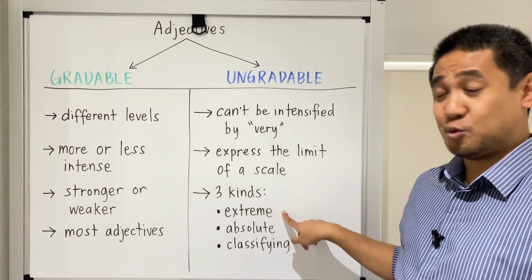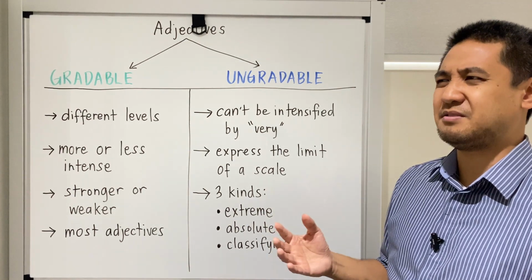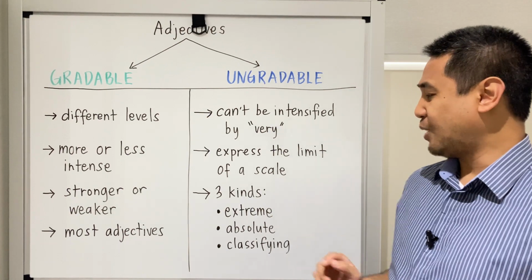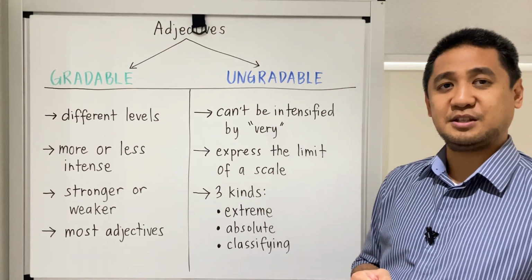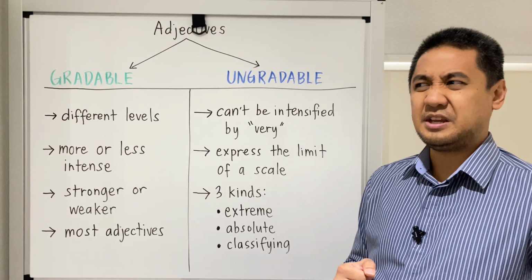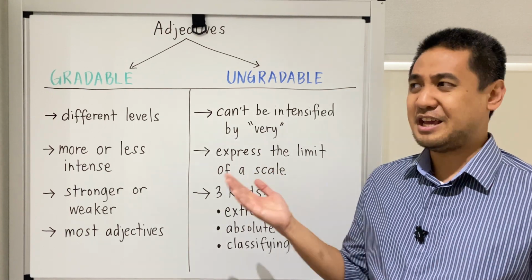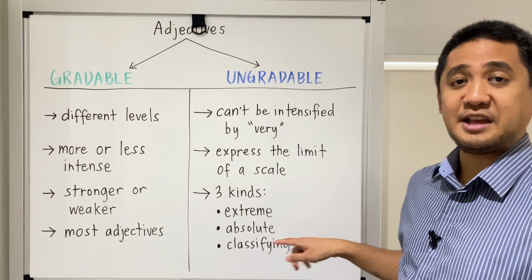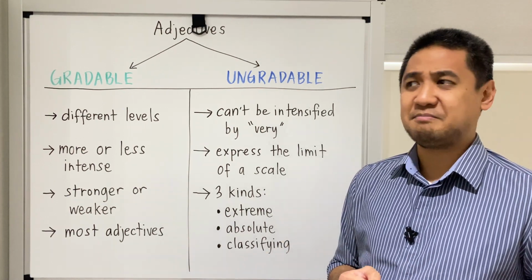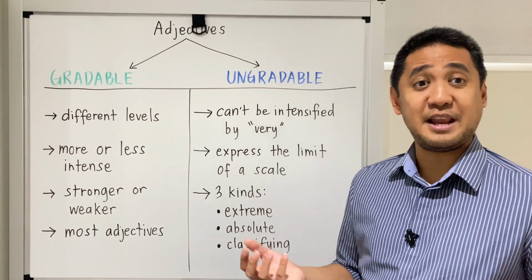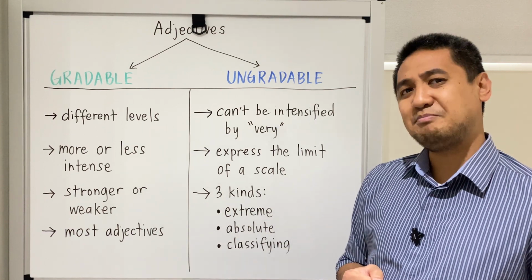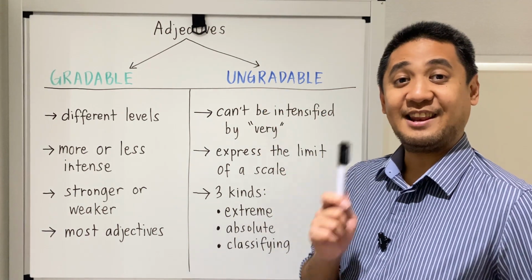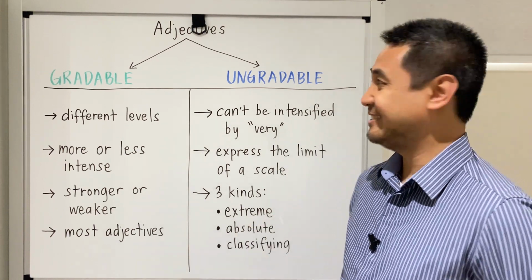We've got extreme adjectives. These are adjectives that have the word very included in the meaning. We also have what you call absolute adjectives. These are adjectives that are either 1 or 0, yes or no. There's no middle. And we also have classifying adjectives. These are adjectives that give you the classification of the noun or the category of a noun. That means you cannot make it more or less intense. Let me show you some more examples.